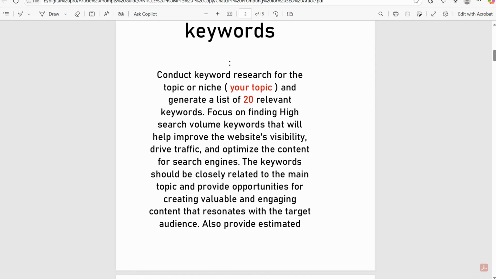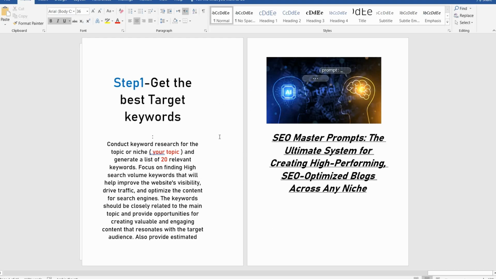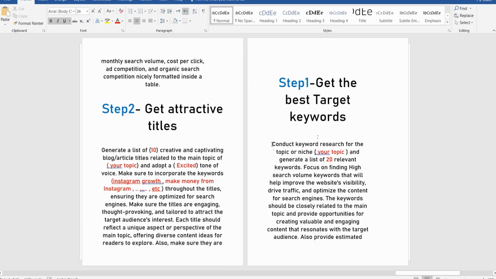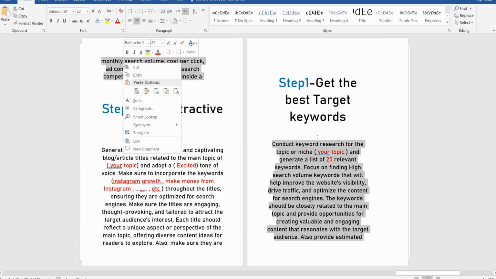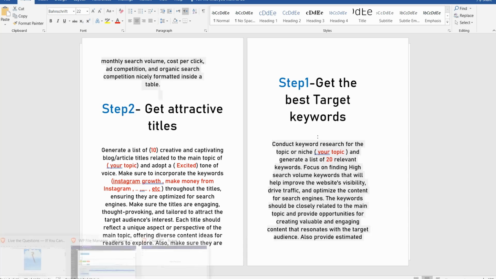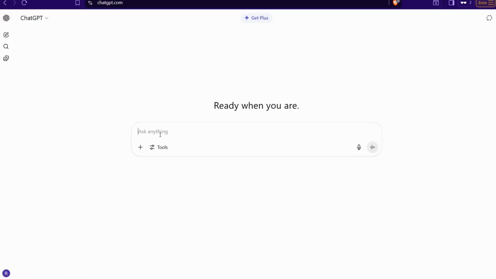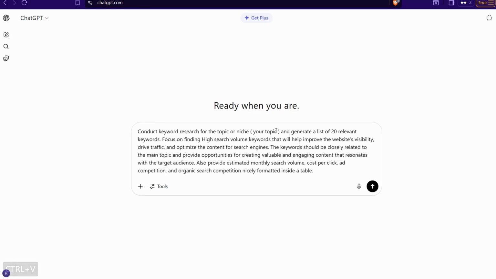So, just to be practical in this video, I will give you this guide in different formats, text form and PDF. So for sure here you can find this text like this one. So I just copy this first prompt here, in a table to get our keywords. Now we can go back to ChatGPT and insert this prompt as it is, and you only have to change the content in between brackets, like this one, topic.